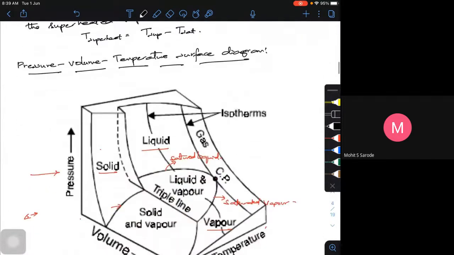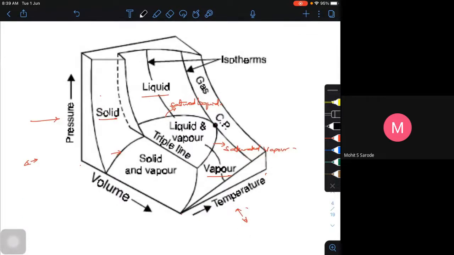Okay. Now if I am trying to look from here, what is this actually? These are my sublimation curves and all. Look at this sublimation curve, triple line. This is my triple point. And the line, which is a three-dimensional thing, is the triple line. And all your constant temperature lines, look at this, these temperature lines are almost parallel to this particular thing.